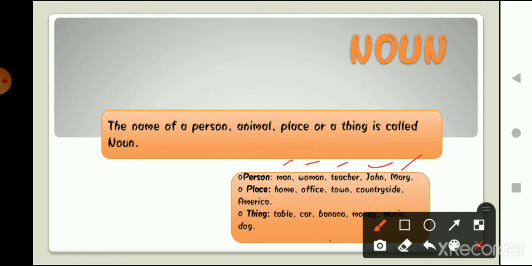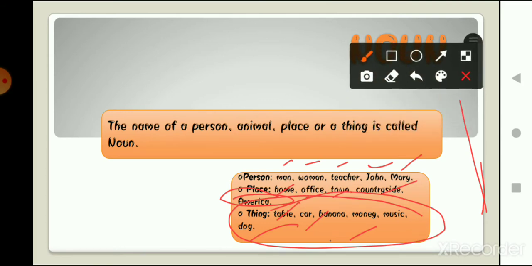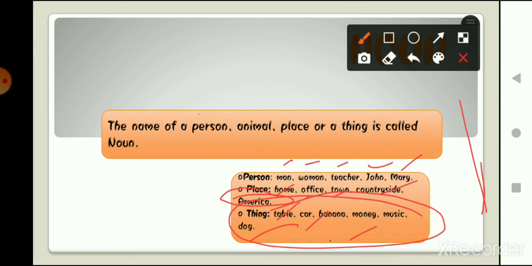Places include home, offices, town, countryside or the name of a specific place, that is America, and America is the name of a country, right? And then we were talking about things. Names of things mean table, chair, pen, pencil, bananas, money, music, dog, all of these are included in things. So what is a noun? A noun is basically the name of a person, animal, place or a thing.